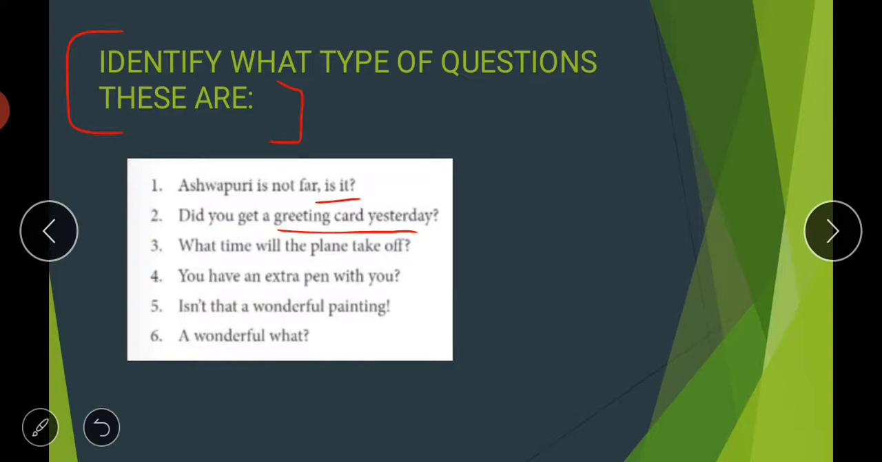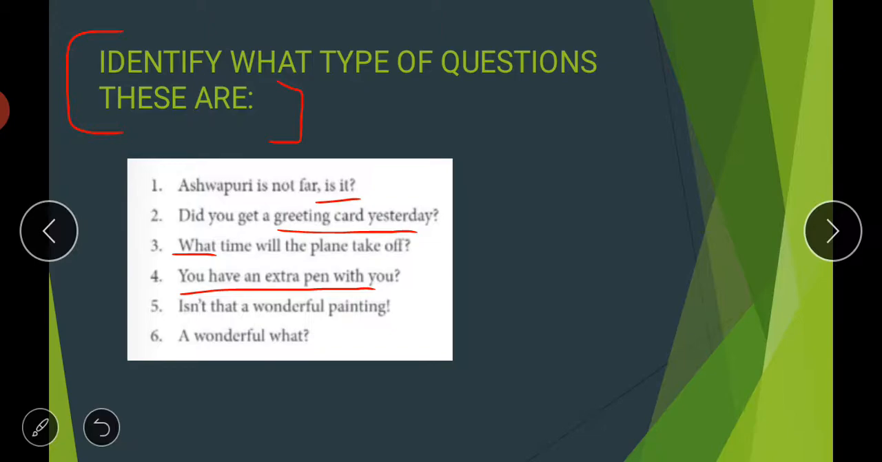Then comes, what time will the plane take off? There is no doubt that this question begins with the word what, so it is your wh question. Any question which begins with words like what, where, who, how, why, when, whose, whom is a wh question. So the third is a wh question. Then, you have an extra pen with you. It is a kind of declarative question, meaning this is a simple statement and we are asking it in the way of a question. So this is called a declarative question.